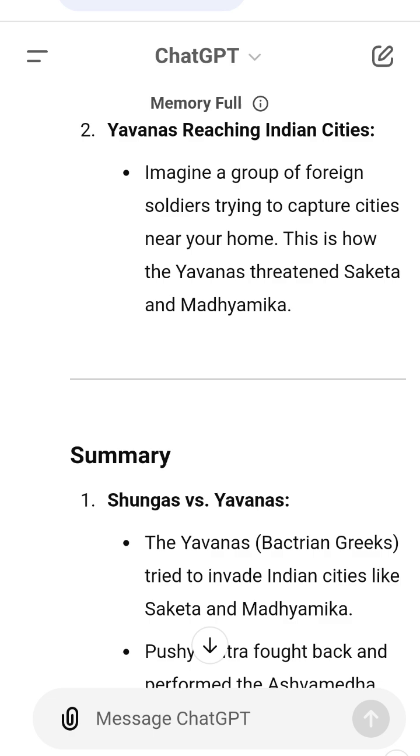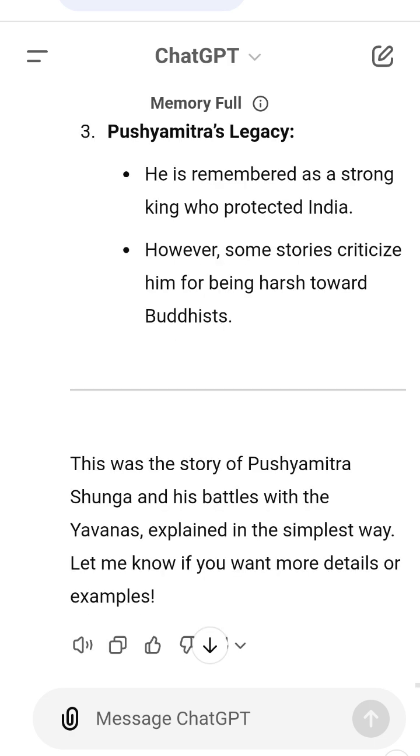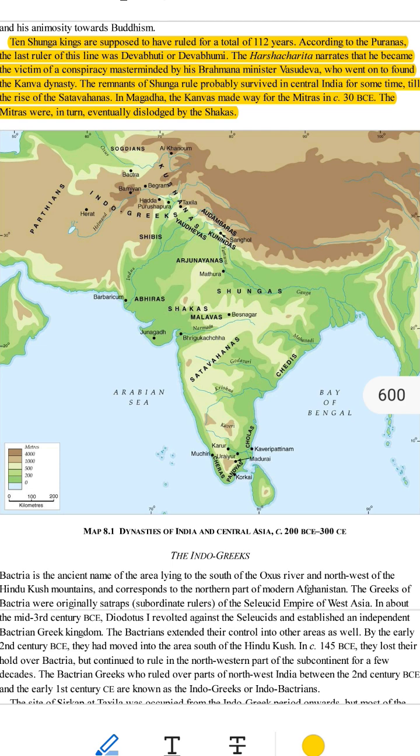This was the story of Pushyamitra Shunga and his battles with the Yavanas, explained in the simplest way. Let me know if you want more details or examples. Let's break this down into very simple and easy steps so you can understand everything perfectly like a story.